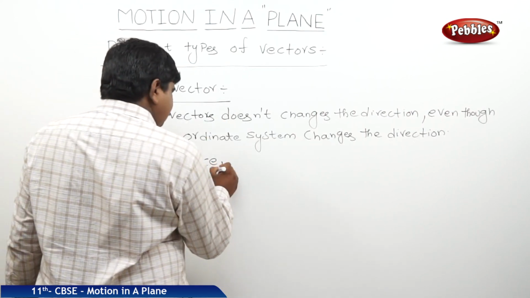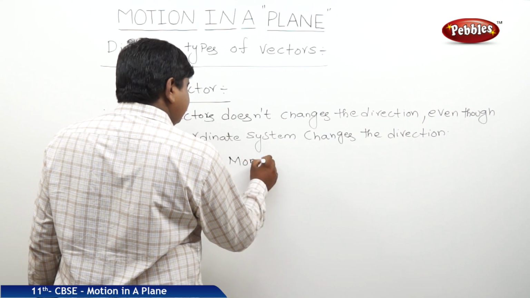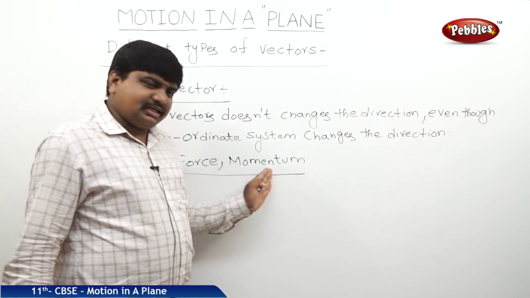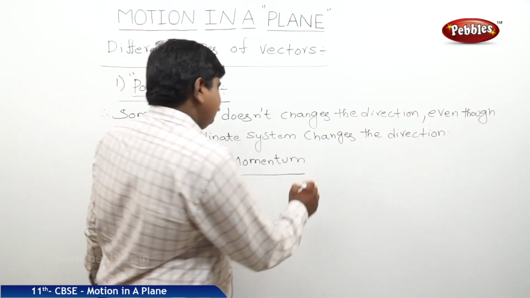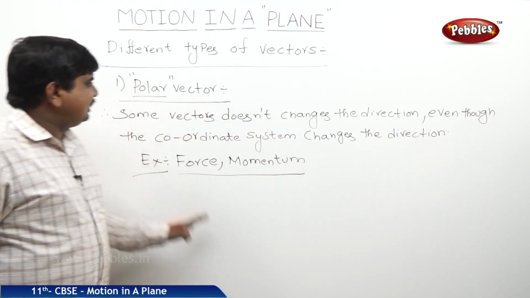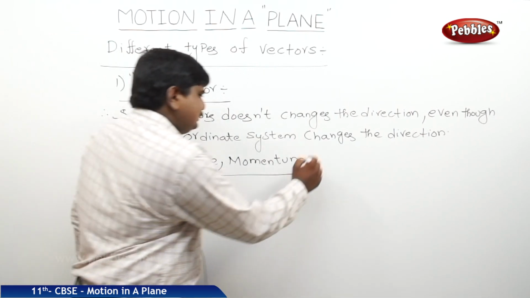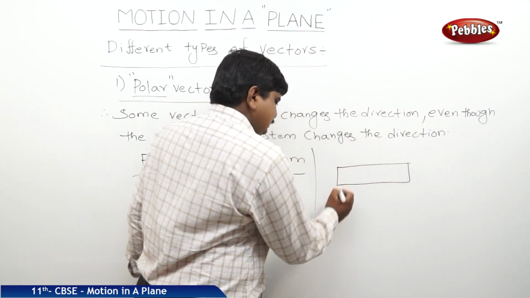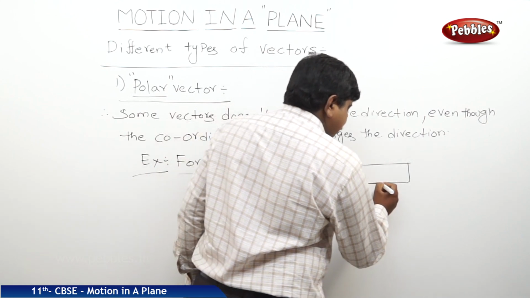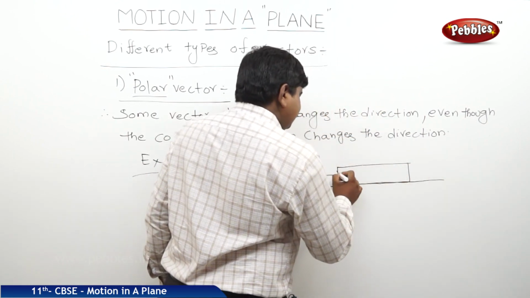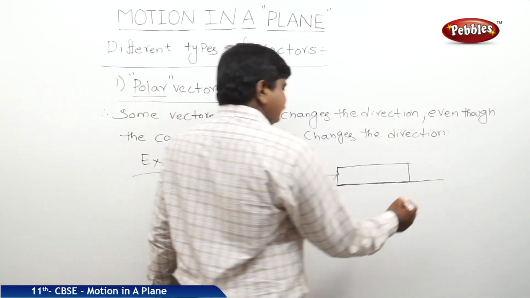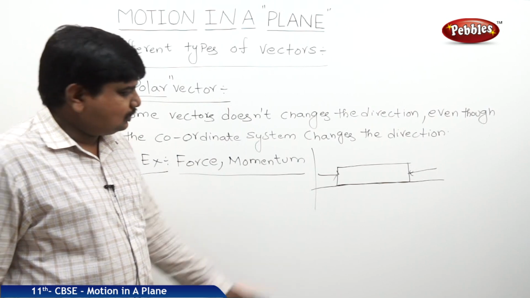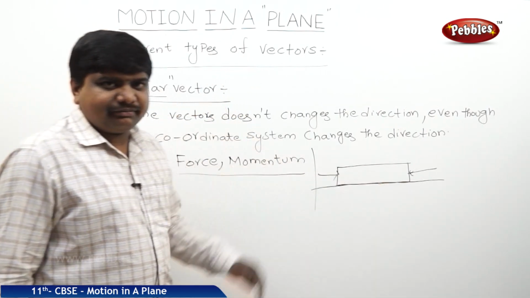Along with the force, momentum is one of the examples. So we know that these two are related to each other, where force is directly proportional to the rate of change in momentum. So like this we can understand the polar vectors. That means suppose a body is placed on a plane, and if I change the direction of the force, there is no change in the magnitude. So simply they are lying on the same plane.